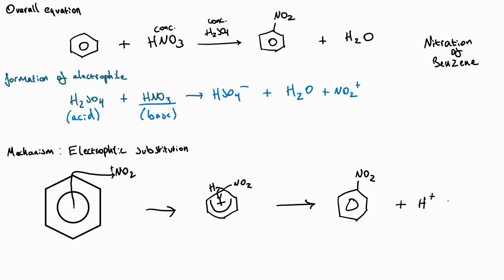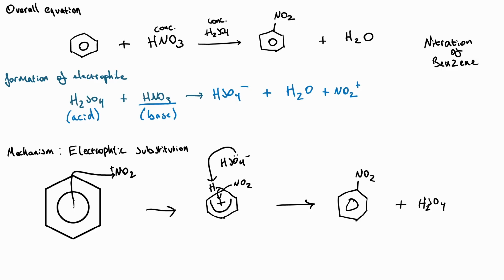And that H+ will react with HSO4- to then reform the catalyst. Alternatively, you could display this in just a single equation, or you can go to the prior step and show those electrons moving towards the hydrogen. Now, what about the conditions?